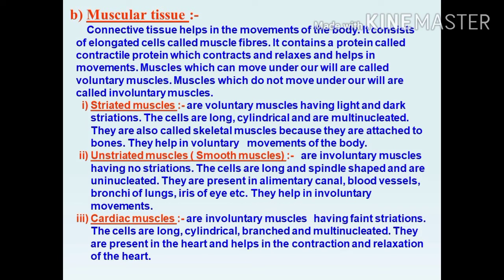The muscular tissues are classified into three types: striated muscle, unstriated muscle, and cardiac muscle. Striated muscles are voluntary muscles found in the skeletal system of our body, having light and dark striations. The cells are long, cylindrical, and multinucleated, with many nuclei. They are also called skeletal muscles because they are attached to the bones. They help in voluntary movements of the body.